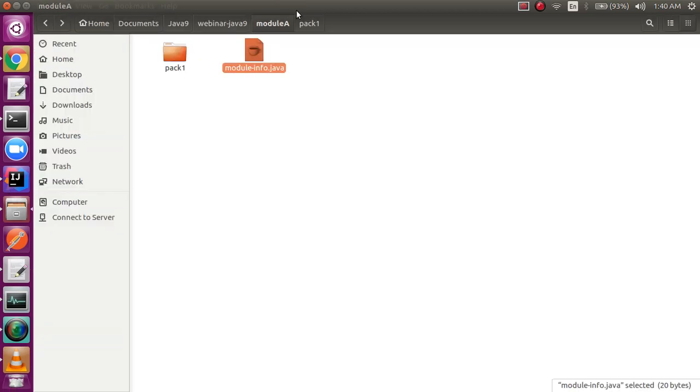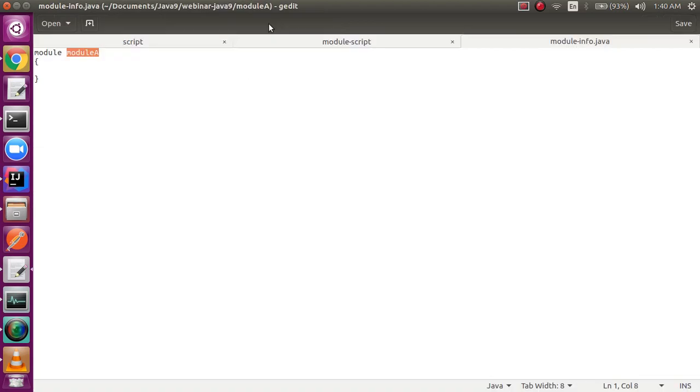I told you that my module name is module A, right? So I specify the name of my module, and then inside this I can specify if I am using some other module and if I want to export my package towards the outside world. Right now I'm doing none of them, so I'll just leave them blank. So this is the minimum requirement of a module-info.java file.